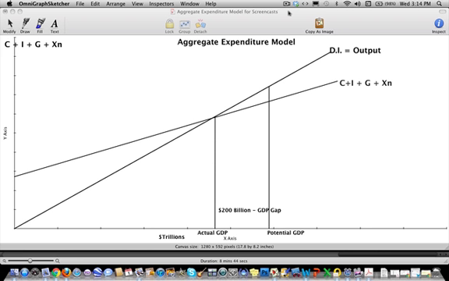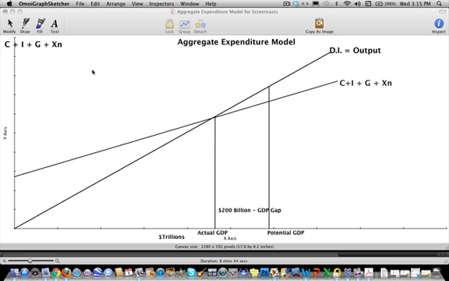Because after all, if they collect taxes, that reduces consumption. So wouldn't our net effect be nothing? So let's actually look at a situation where we have a recessionary gap, and clearly there's a recessionary gap here. I'm changing the numbers a little bit. The GDP gap between potential and actual GDP, instead of being 1 trillion, is now 200 billion. So the recessionary gap is obviously smaller, and it's this vertical distance.